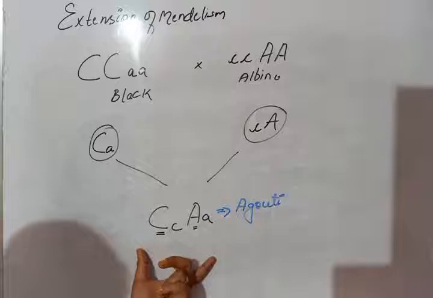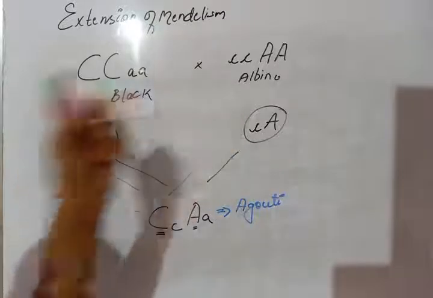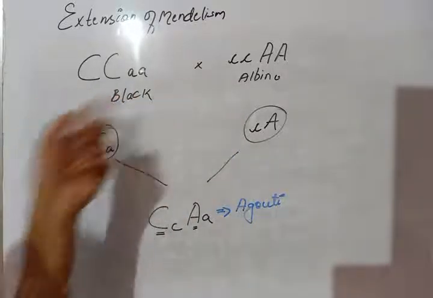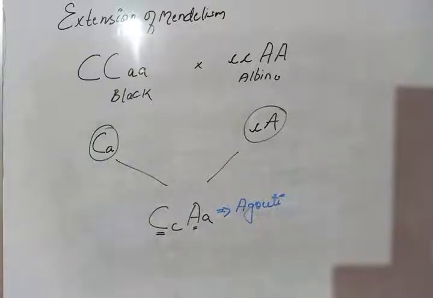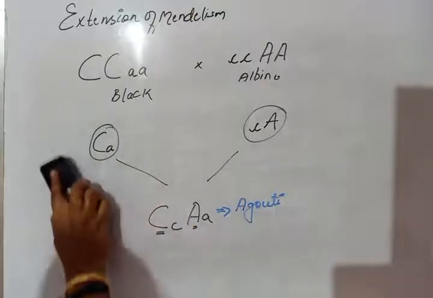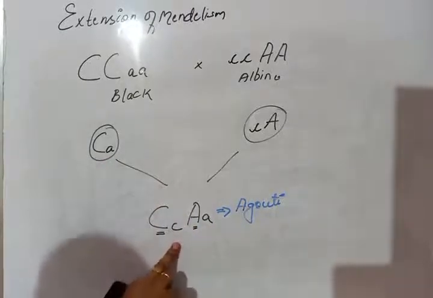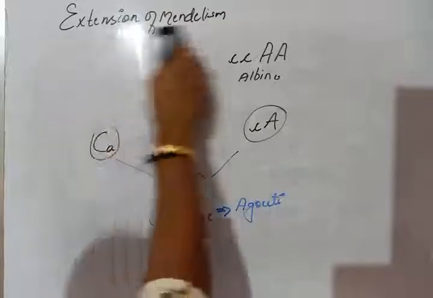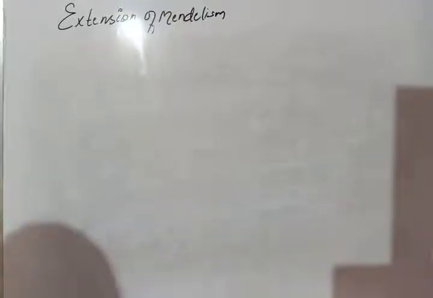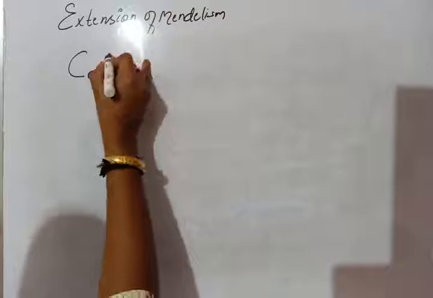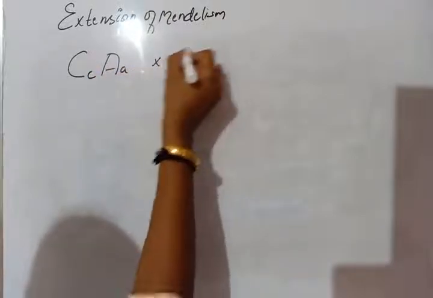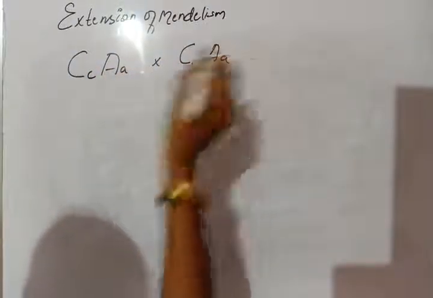How did this agouti color come? Due to the presence of two dominant genes. Now we allow the F1 to self. We are allowing them to self.